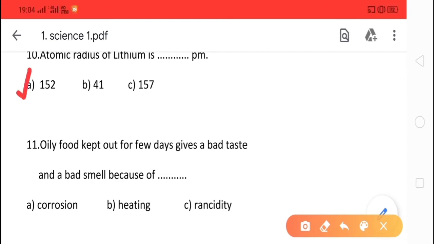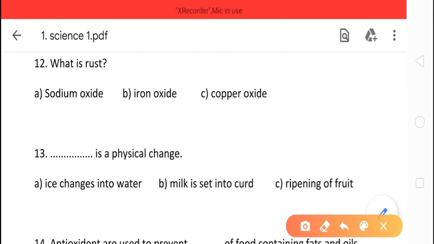Next question is, oily food kept out for a few days gives a bad taste and a bad smell because of corrosion, heating or rancidity. The correct option is rancidity. Next question is, what is rust? Sodium oxide, iron oxide or copper oxide? The correct option is, we all know, iron oxide.